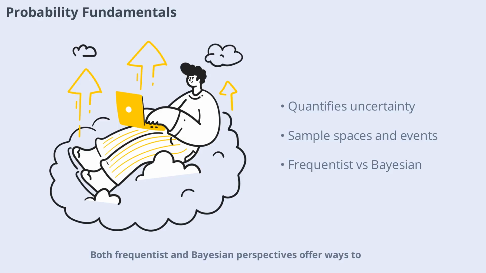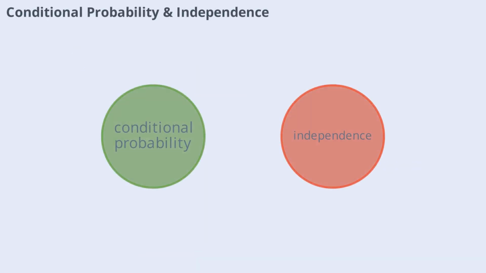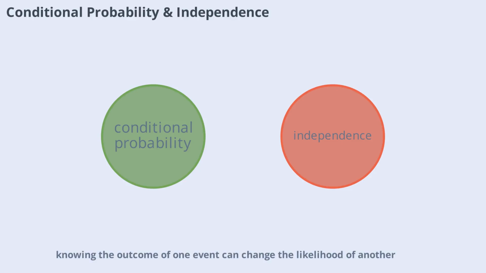Both frequentist and Bayesian perspectives offer ways to interpret and update our beliefs based on new data, which is essential for building intelligent systems. Conditional probability lets us update our beliefs when new information is available. For example, knowing the outcome of one event can change the likelihood of another. Independence means that two events do not affect each other's probabilities.